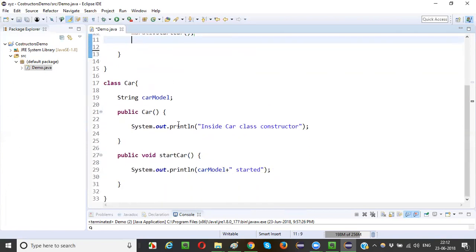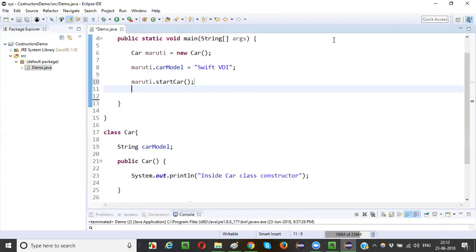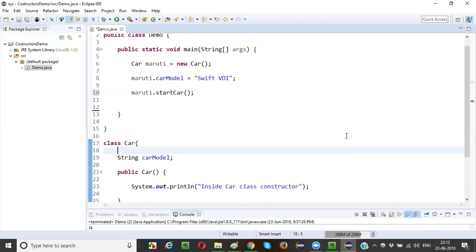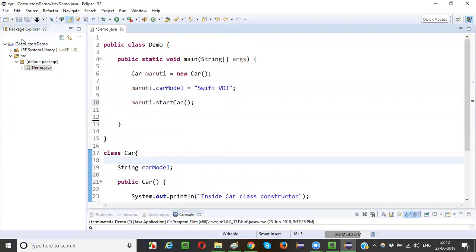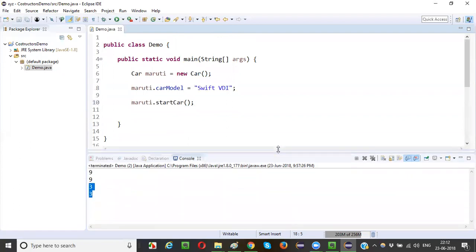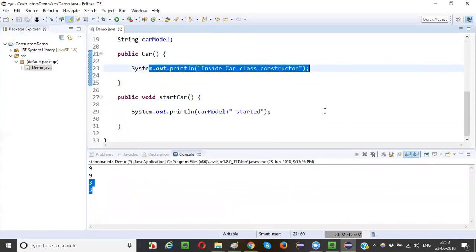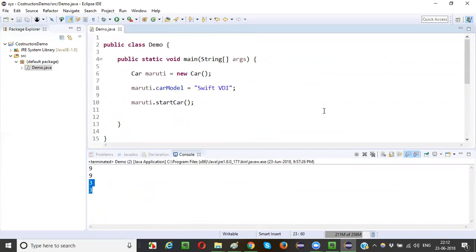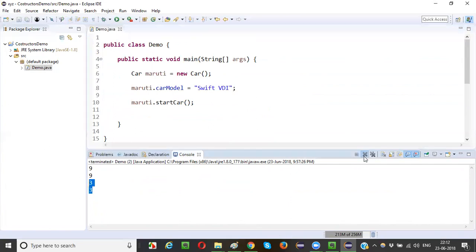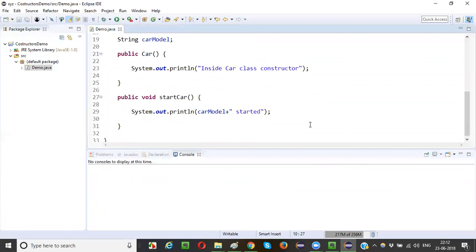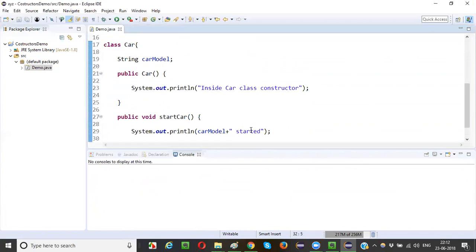So when I run this program, what will be the output, guys? Can anyone guess what will be the output? Inside car class constructor will be printed first. Okay. And then Swift VDI started. Yes, right, correct, guys.